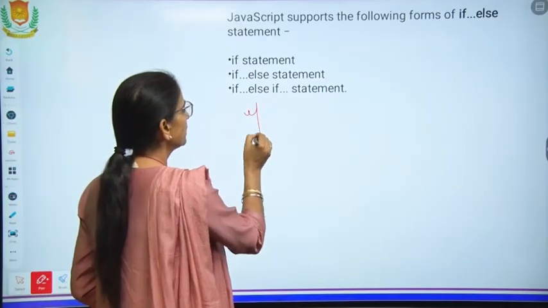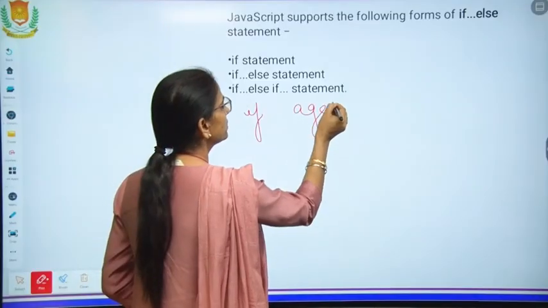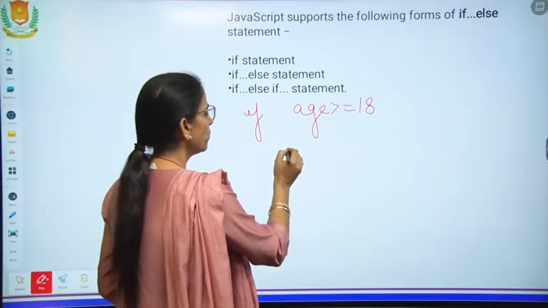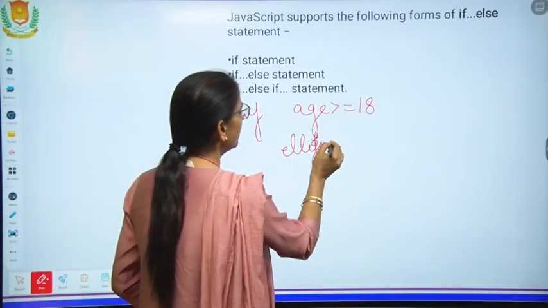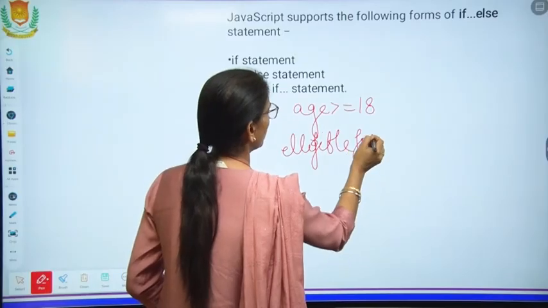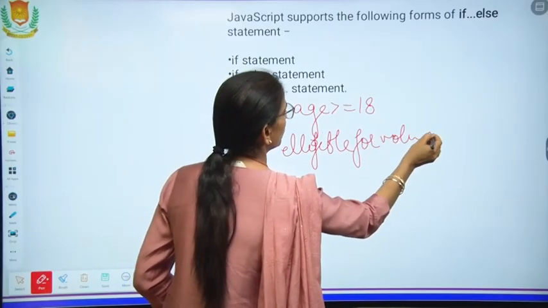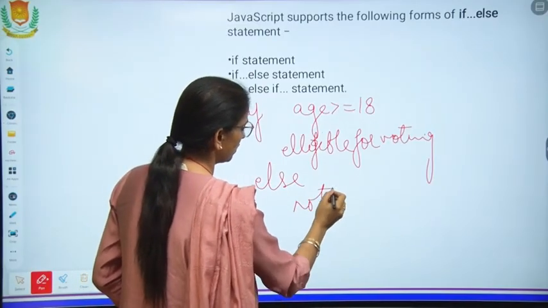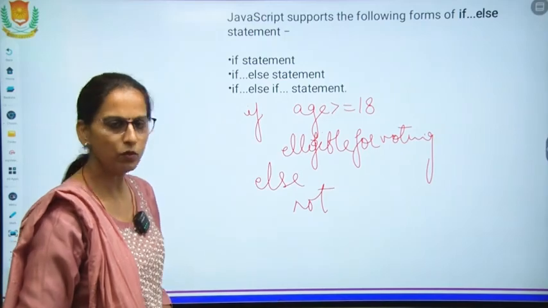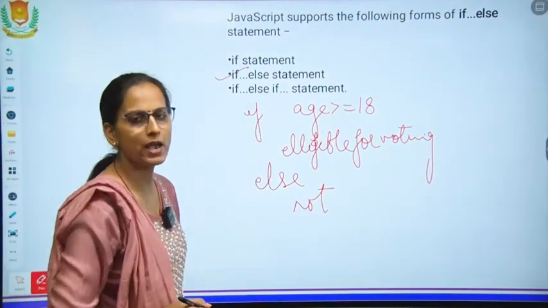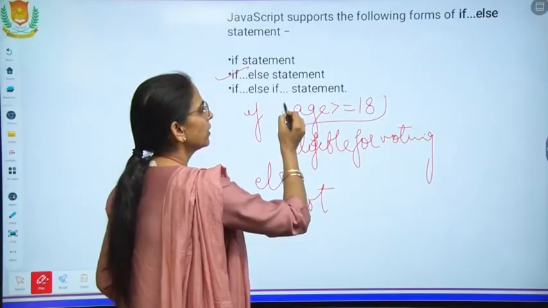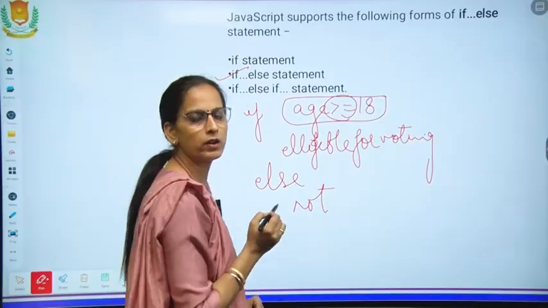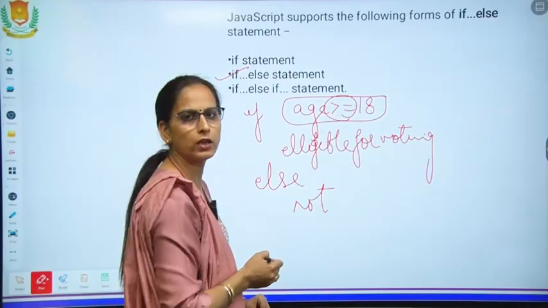In this case, if age is greater than or equal to 18, then you are eligible for voting, else not. Okay. So in this if else, if your age is more 18 or more than 18, this is the operator, relational operator, greater than or equal to.